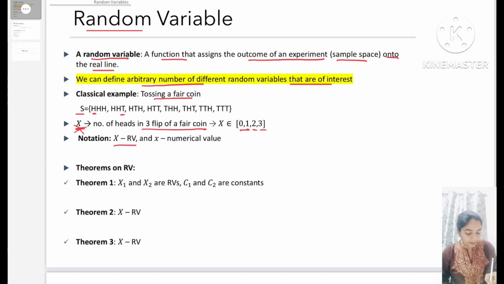Here the random variable is capital X, and small x is a numerical value it takes. We will look at some theorems on random variables.